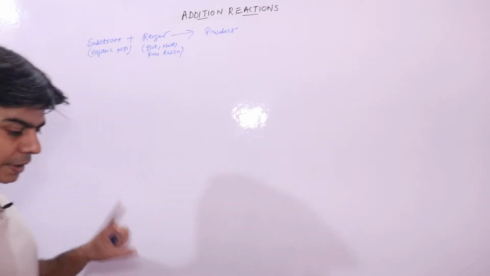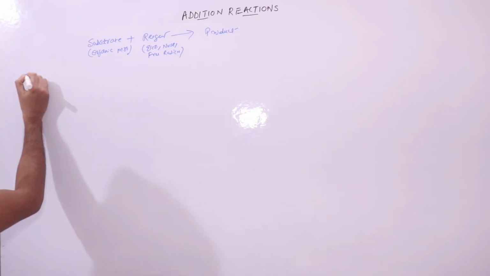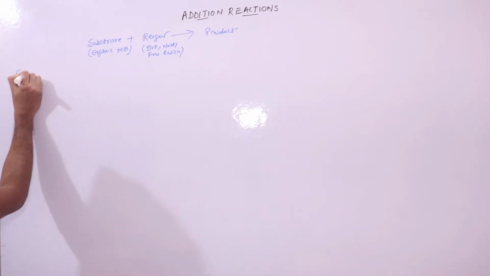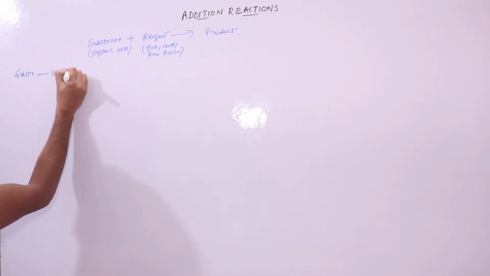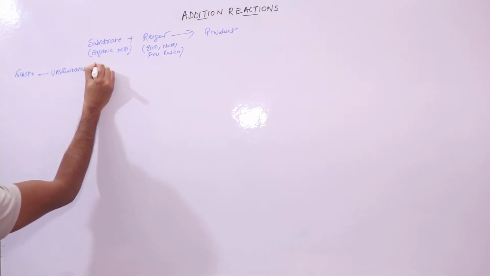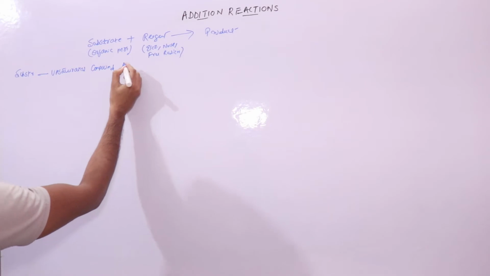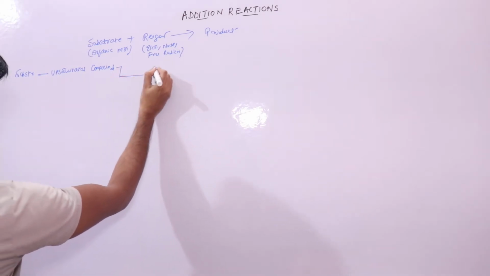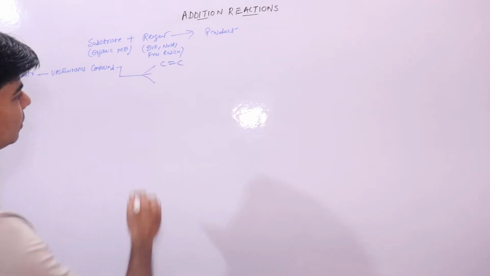Now in case of addition reactions, the substrate would always be an unsaturated compound, an organic compound. These are alkenes that contain a double bond.